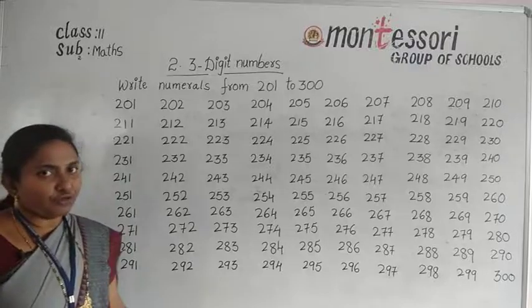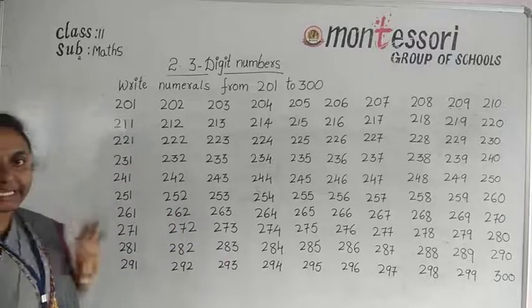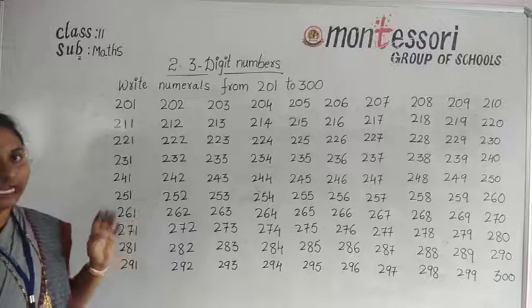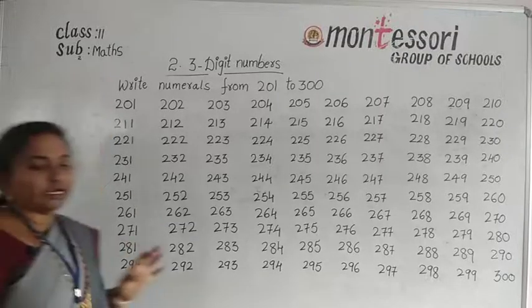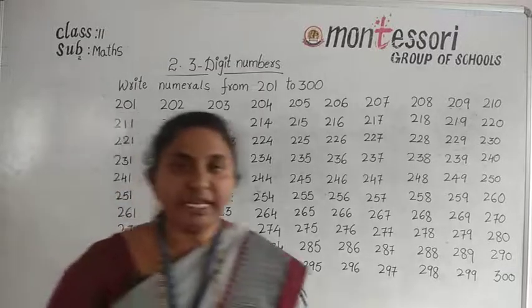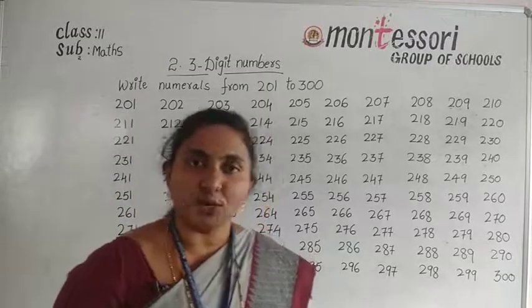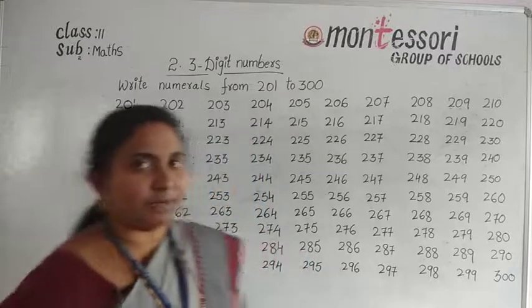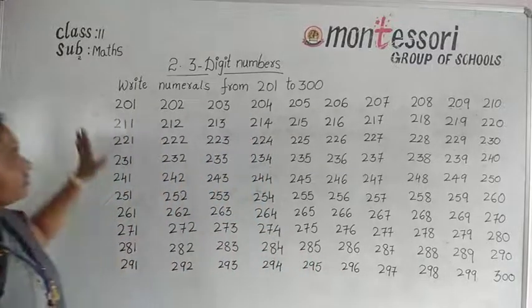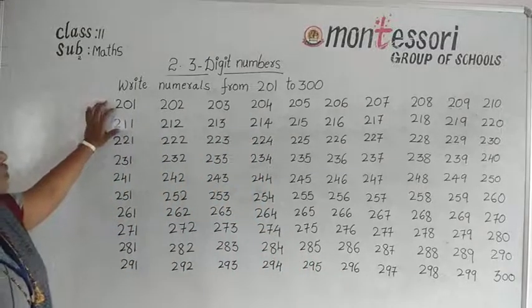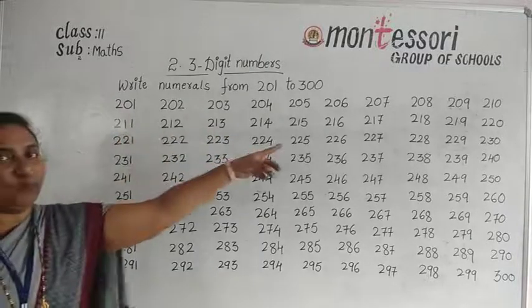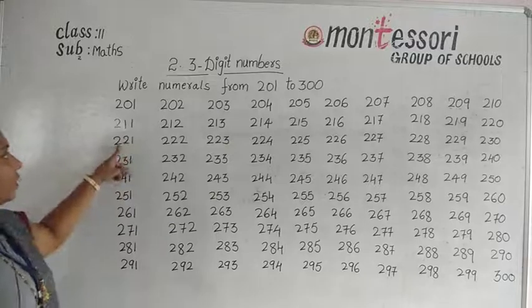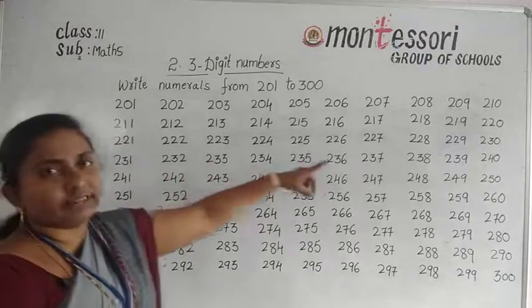Okay, so now all of you write the numbers in your textbook. Take your pencil and write the numbers. Here some numbers are already given; the remaining numbers you can write, 201 to 300. These are 201 to 210, and next 211 to 220, and next box 221 to 230.